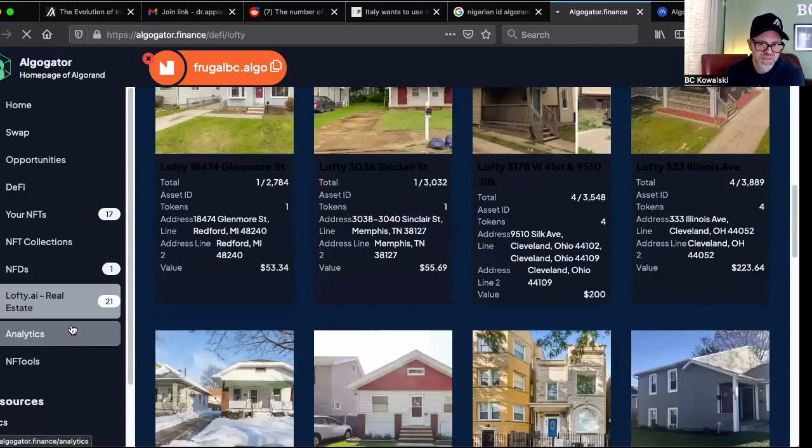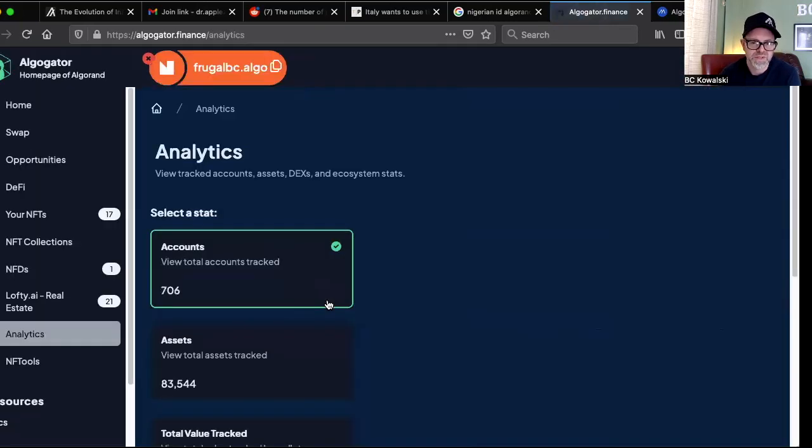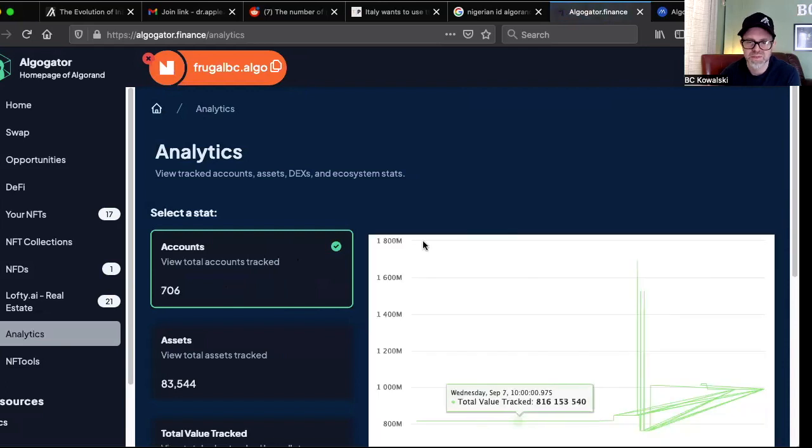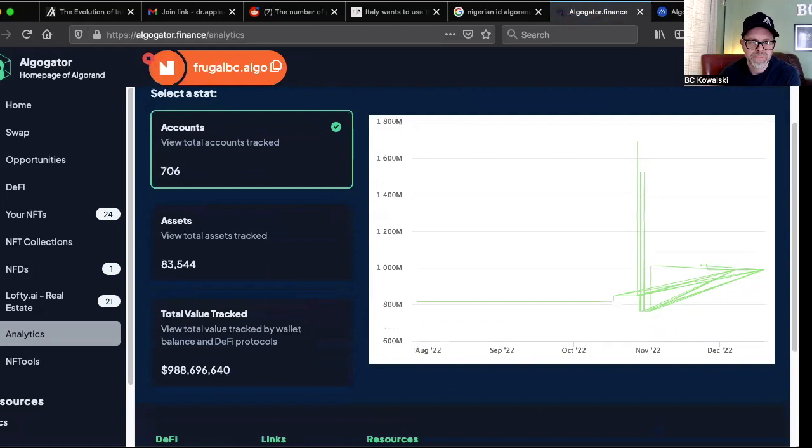And then the analytics is kind of neat. This isn't necessarily for you, but it shows you here's the total accounts tracked. There's 706, which is less than I would have expected. And then the total assets, there's a lot of assets. But then this is really crazy. The total value tracked. Apparently they're tracking almost 1 million on here by wallet balance and DeFi protocols. So, a lot of people with a lot more money than me.